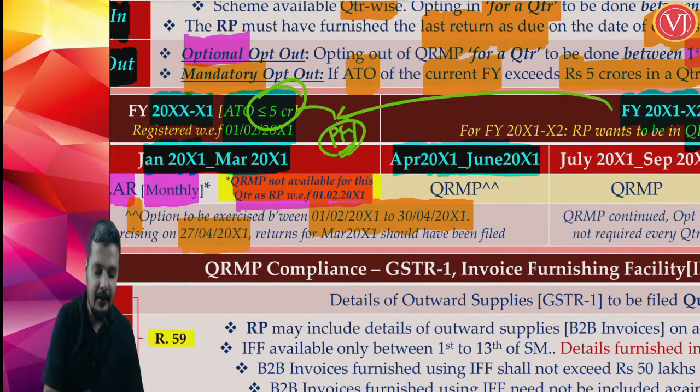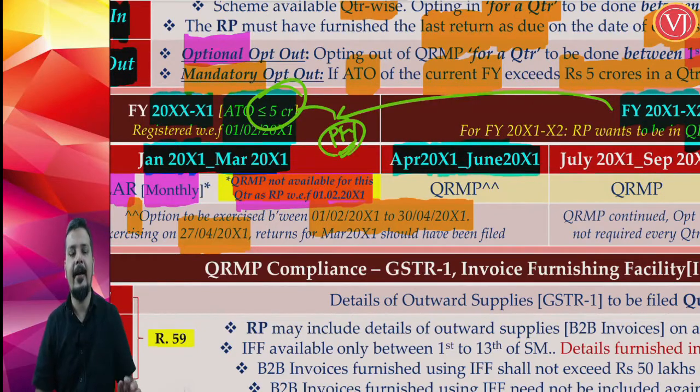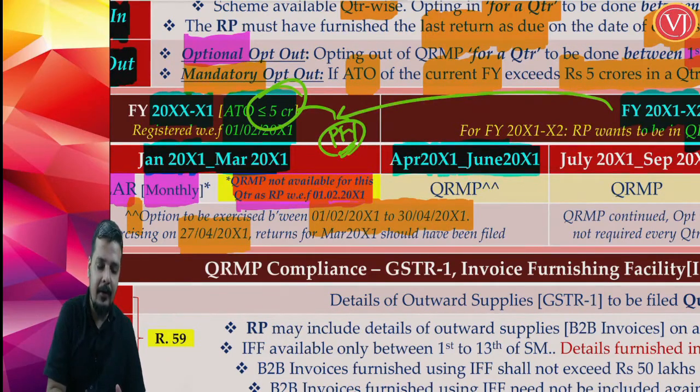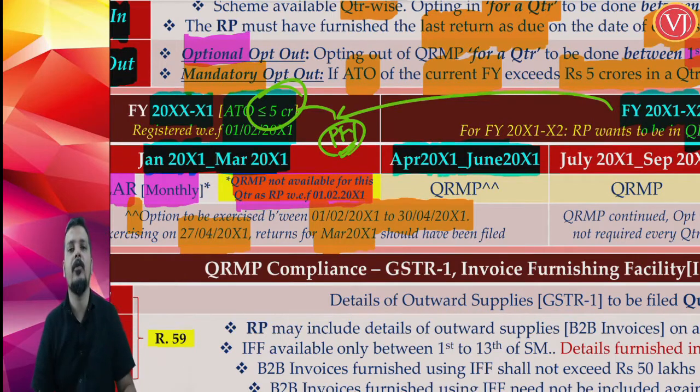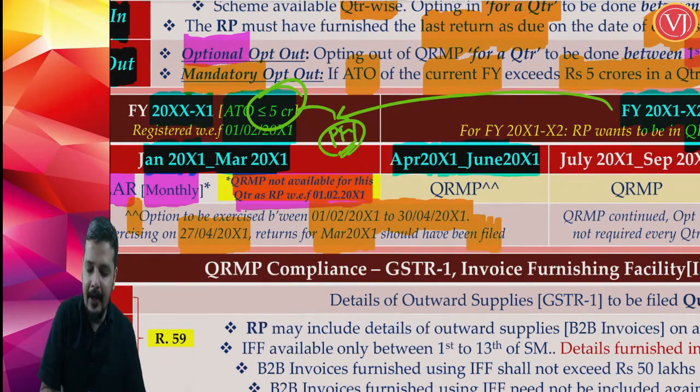Plus, when you are opting in, assume that you are exercising that option on 27th of April. On that date, what return is due? The March return is already due. For March 2021, the due date is 20th of April. If you are under the QRMP scheme, for the March return the due date is 20th of April. So as on 27th of April 2021, the return for March has become due, which means the March 2021 GSTR 3B due date of 20th of April has passed, and you should have filed that.